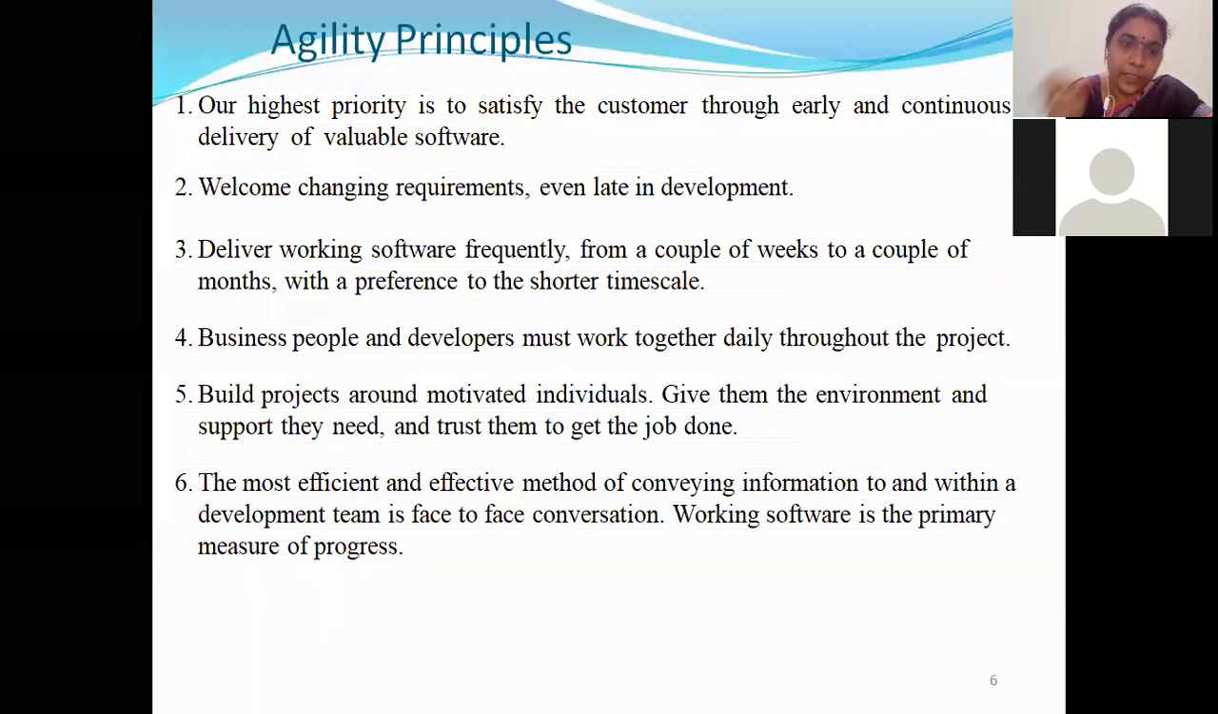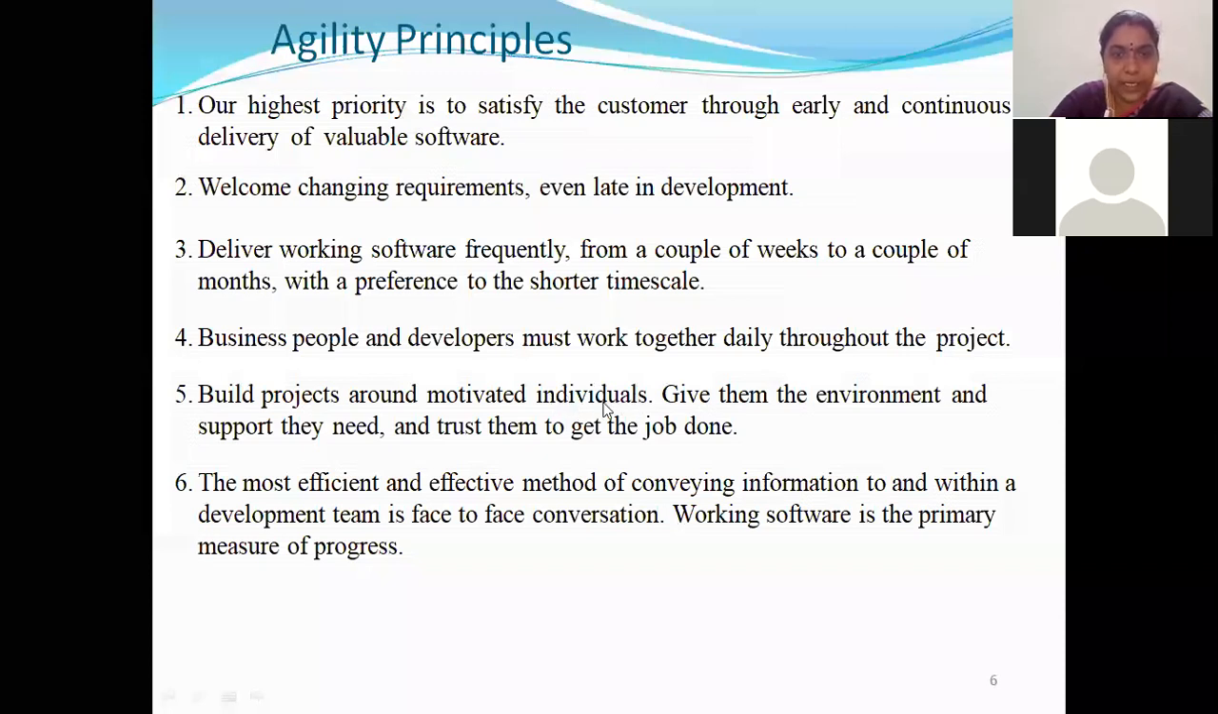Whereas if someone always pushes us, always gives us negative feedback and always gives us some spoon-feeding kind of thing, always asking us to do this, and if we are asked to do this, we should do this only. We can't bring our own ideas in that environment. Then definitely we can't grow in that kind of environment, right? So what agility tells us is always build projects around motivated individuals.